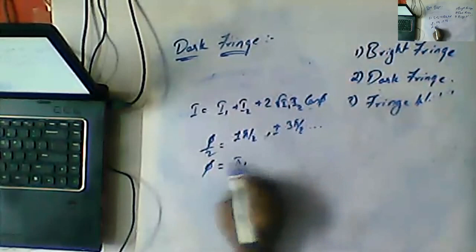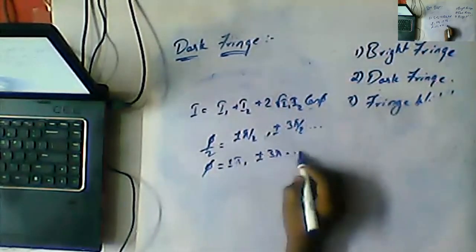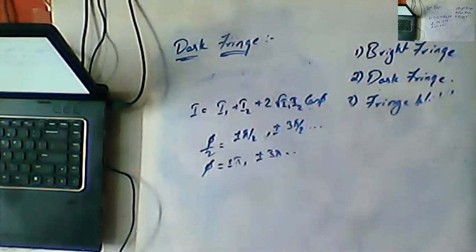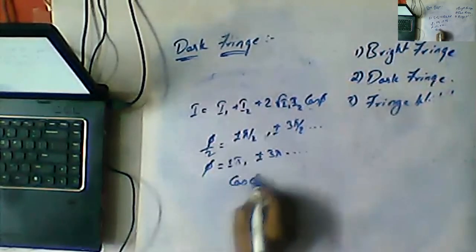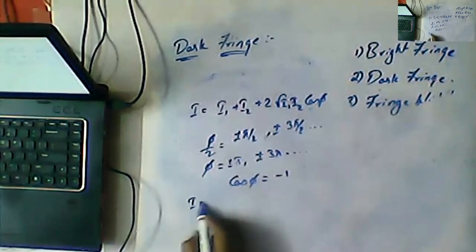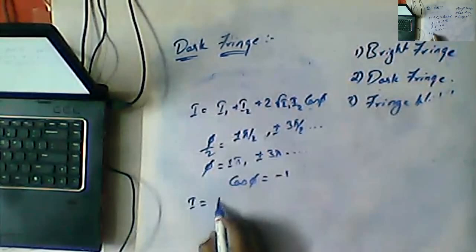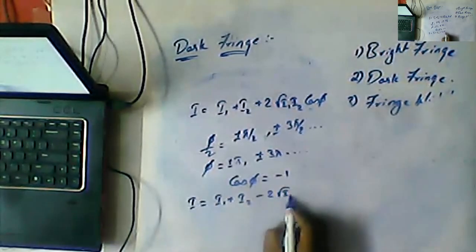Cos pi value is equal to minus 1. Since cos pi is minus 1, I is equal to I1 plus I2 minus 2 root I1 I2.